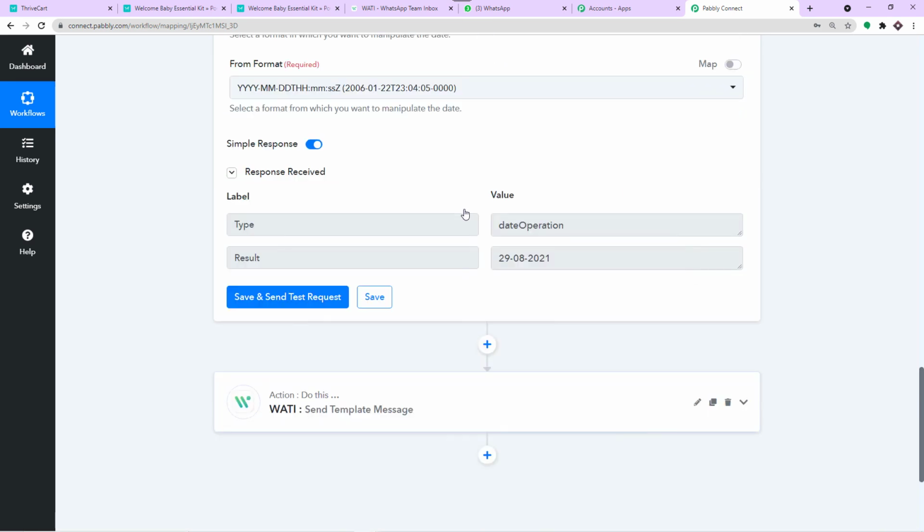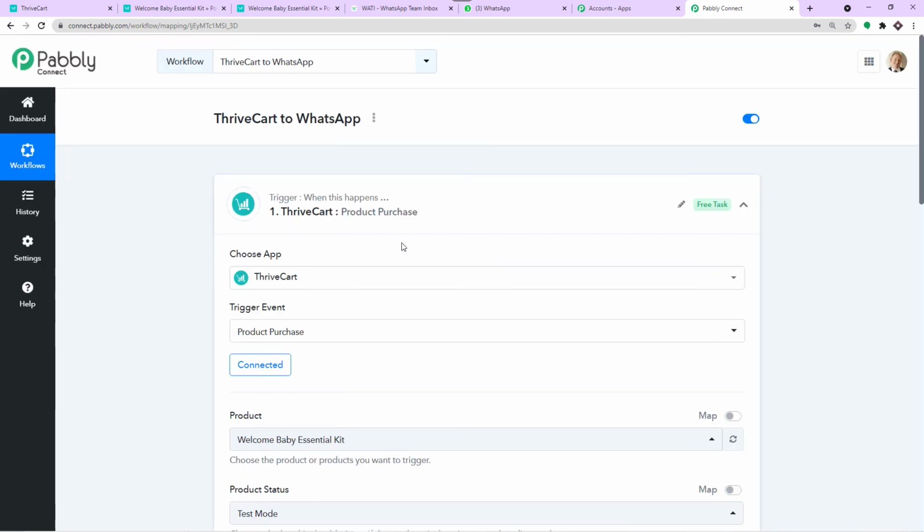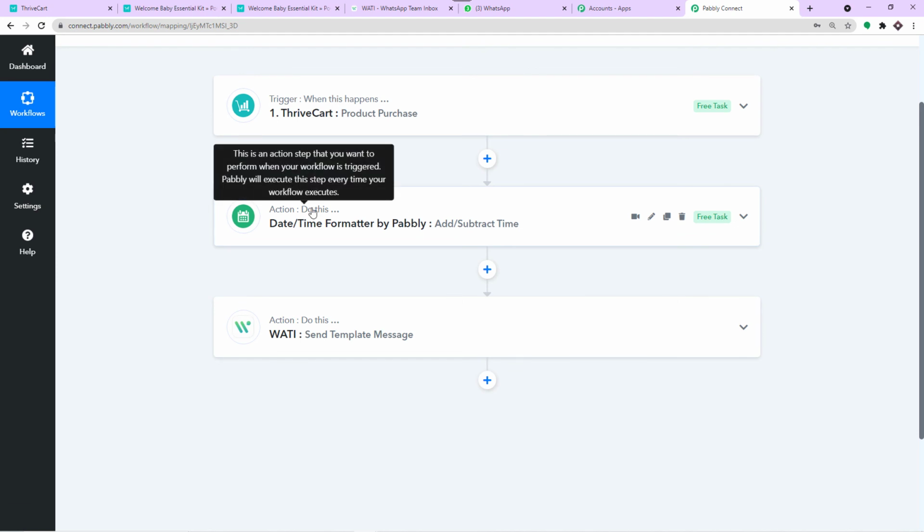Now, before you leave, let me just explain the whole mechanism in a nutshell. Let me minimize all these windows one by one. I have minimized this window, I have minimized this window, and finally, I have minimized the trigger window. So basically, this is the whole process in a nutshell. First, you integrated ThriveCart to Pabbly Connect, and then you made sure that you create a delivery date, and we have done it with the help of datetime formatter. We actually have added 5 days. Today is 24th of August, and addition of 5 days gives 29th of August.